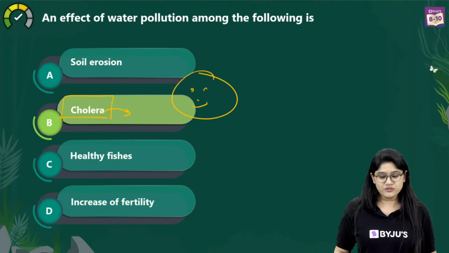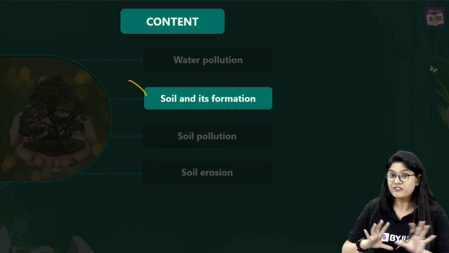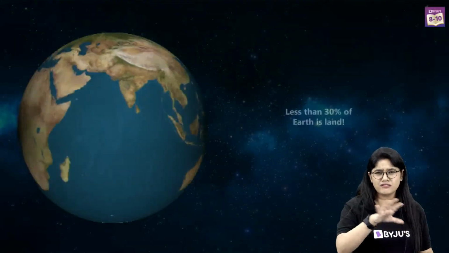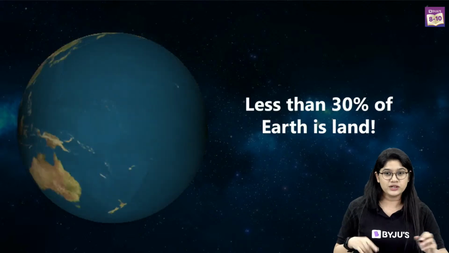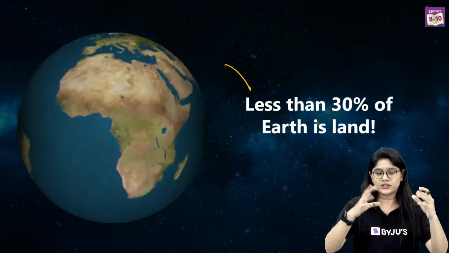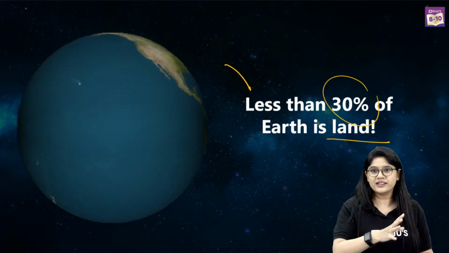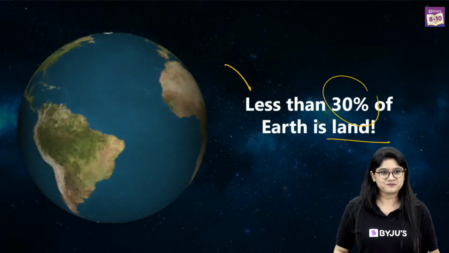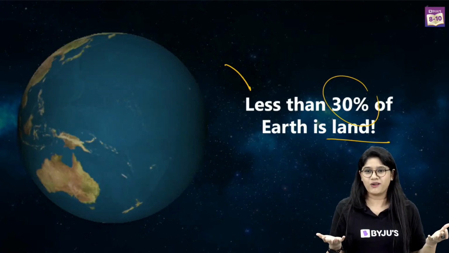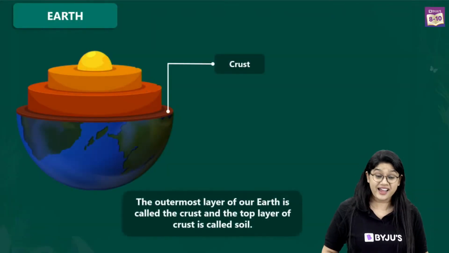Now let's move ahead to the next topic, that is soil. Apart from the beautiful blue earth, we also see some land, with its brownish or greenish color. Less than 30% of the earth is land, after the water bodies. That's why I can walk, because we all are on the land. That's really very important. So let's talk about the land.